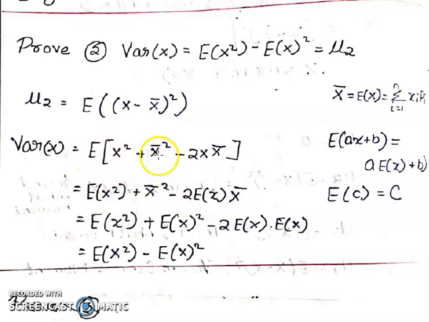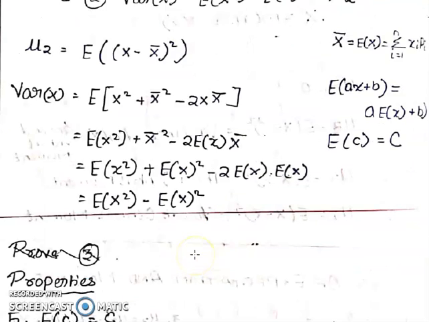Right. So here E of x square, simply E of x square minus 2 into E of x into E of x bar, because expectation of c equal to c. We are going to prove this proof, right? E of x square. So this is E of x the whole square minus 2 into E of x, x bar equal to simply E of x. Now after simplifying we get this result, right?